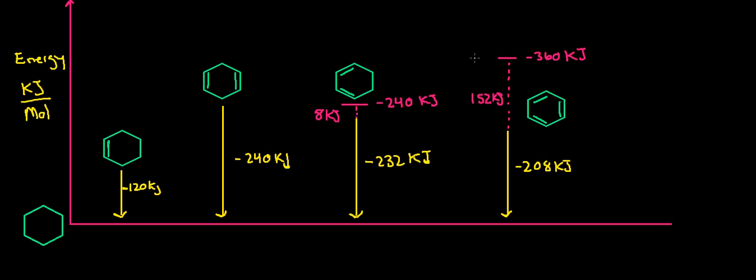So that is what aromatic compounds are all about. They're not about just a bunch of conjugated double bonds in a ring. That's part of it. But the result of that needs to be a significant lowering in energy, as we can see in this energy diagram.